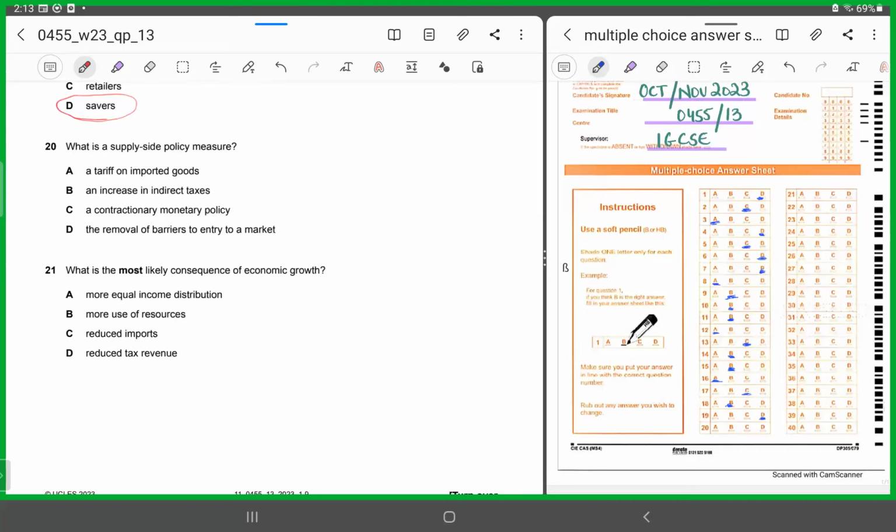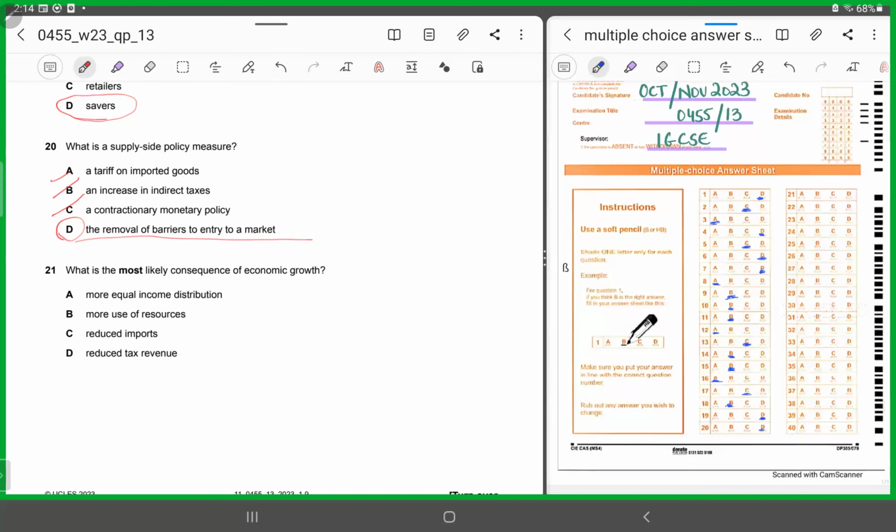Now, if you look at A, B, and C, all are against increasing the aggregate supply in the economy. Why? Because when you're imposing tariffs on imported goods, you are restricting the aggregate supply. When you're imposing indirect taxes, again you are hampering supply. Contractionary monetary policy decreases the money supply or increases the interest rate. It's D when you're removing the barriers, allowing for more trade, allowing more producers to enter the market, allowing for more levels of production in the economy. Yes, you are boosting aggregate supply. So that's a supply side policy measure. So the correct answer for MCQ number 20 has to be D.